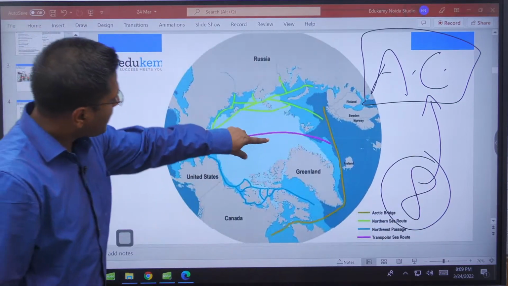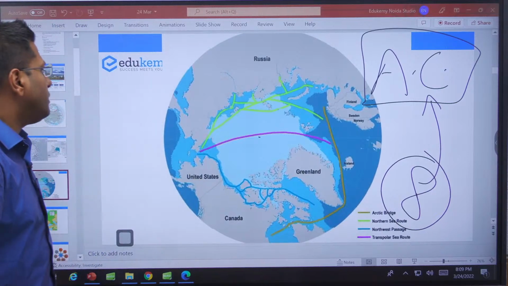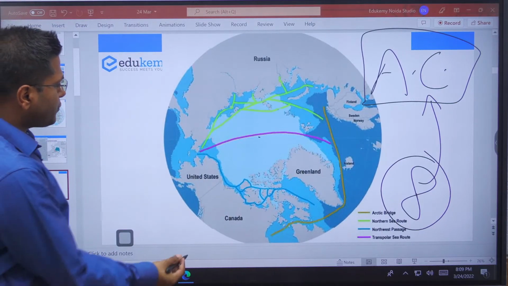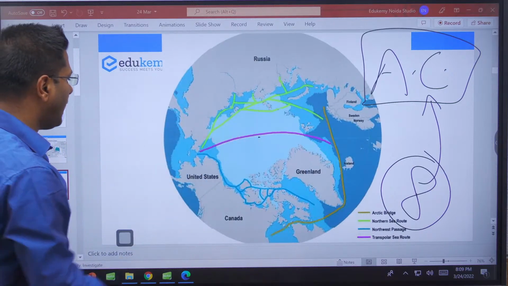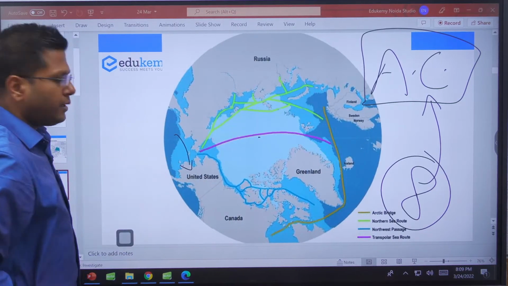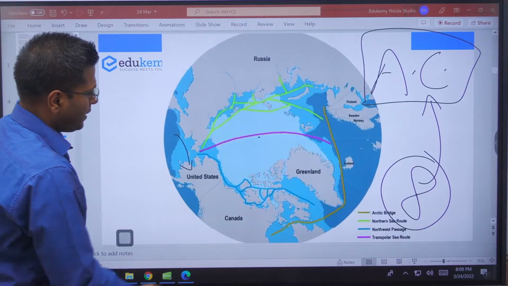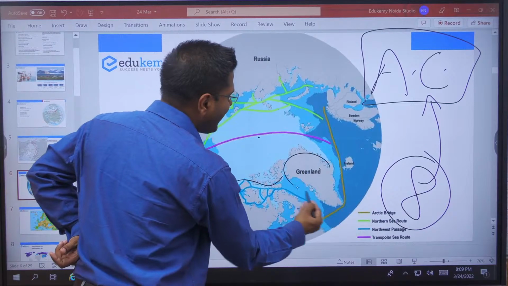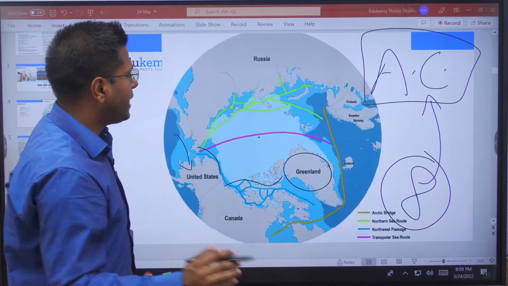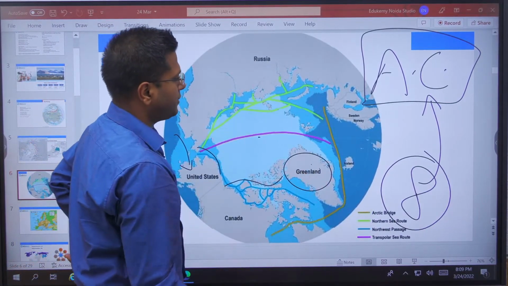If this is the North Pole, the countries which constitute the Arctic Council are the United States of America, because of the Alaska region. Then we have Canada here. After that, Greenland is a part of Denmark. Please note that Greenland is a part of Denmark.